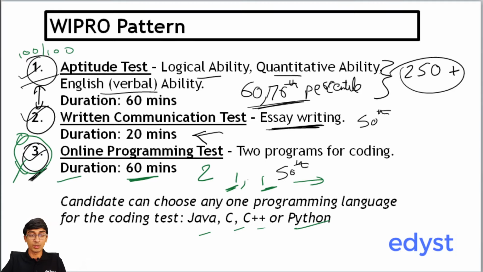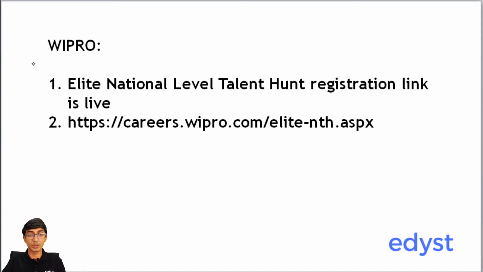Just to tell you a little bit more about the registration process, the registration is still open. It's open till 3rd October. So make sure you register. If you have not yet registered for this Wipro Elite National Talent Hunt, make sure you go to this website over here, which we'll also mention in the description. You should go to this website immediately, pause this video, go to the website, register, and then only come back.